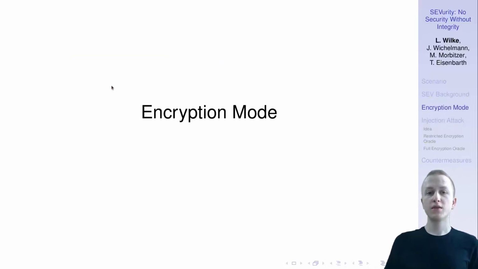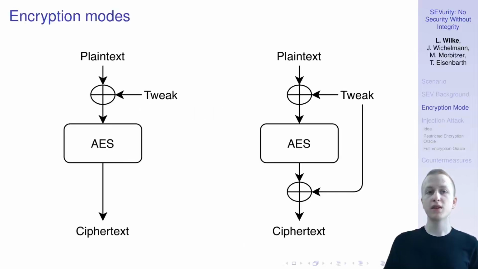Okay, let's move on to the encryption mode, which is kind of the cornerstone for our attack and also very important for the other encryption oracle attacks. Now the encryption mode on the left-hand side here, that's the one that was previously discovered by Du et al. And the mode on the right-hand side here is the one we discovered in SEVurity. And as you can see, the only difference is that there's an additional XOR here on the bottom. Now, the advantage of this is that it protects the tweak values or the tweak function here much better than this version. So with this updated mode, it's much harder to get tweak values. And as you will see, knowing the tweak values is really important for our attack as well as for the prior attacks.